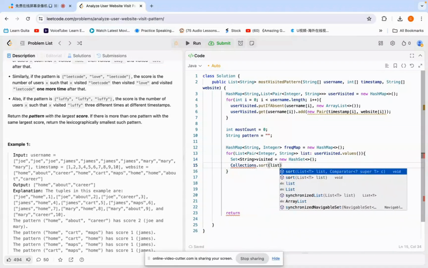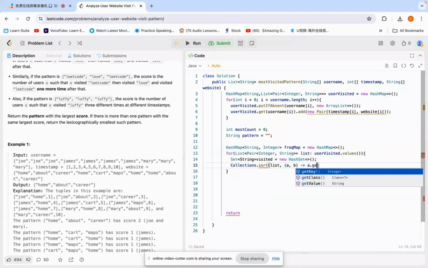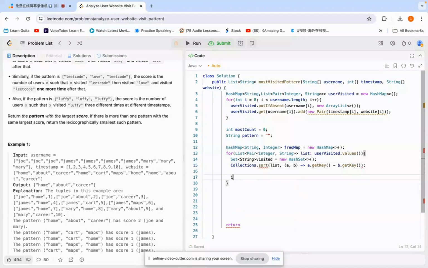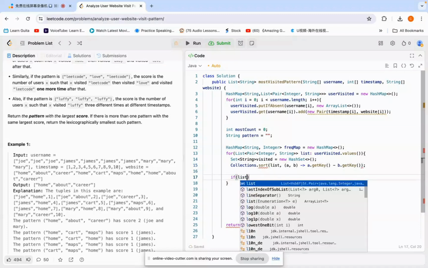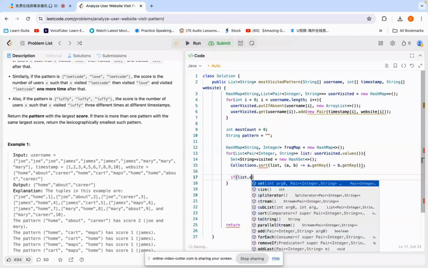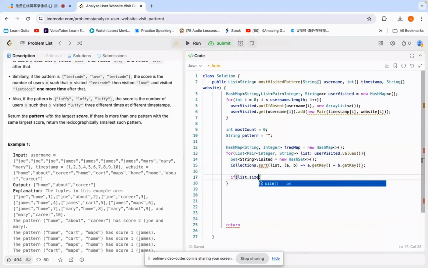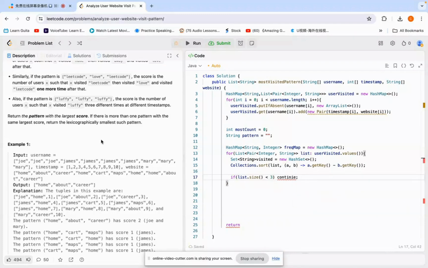So here, for the list, we can use a lambda expression: a.key minus b.key. So if the list size is less than 3, we just continue. We cannot do anything because the question says it should be a sequence of at least three websites, right? So just skip.